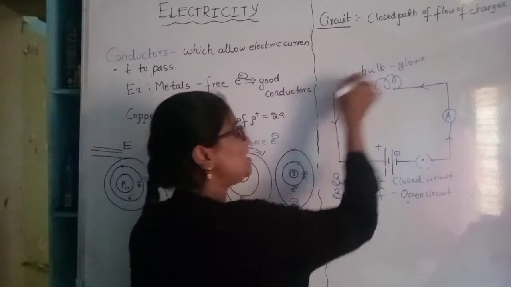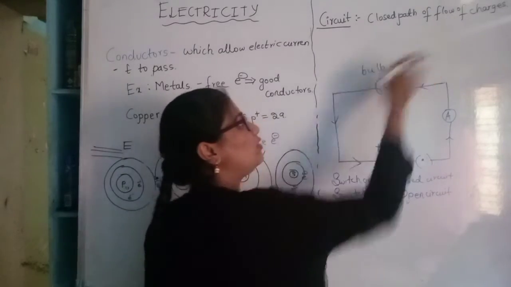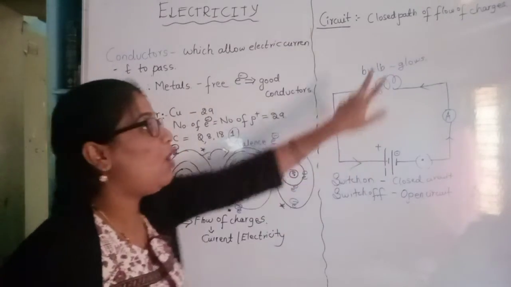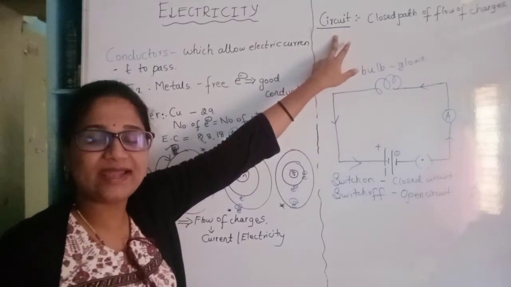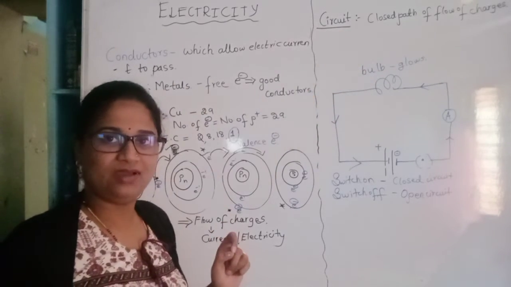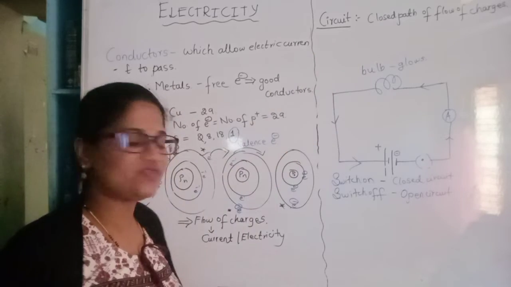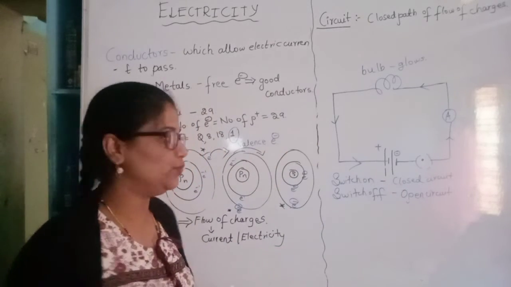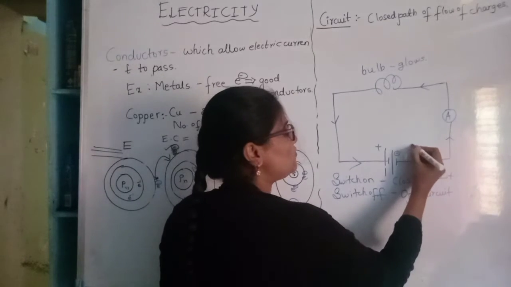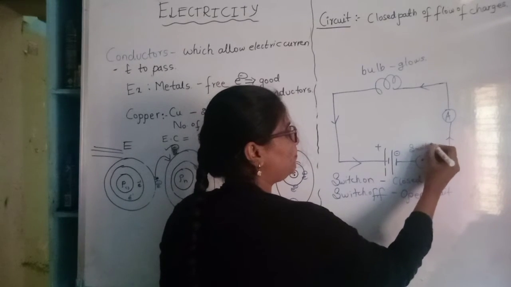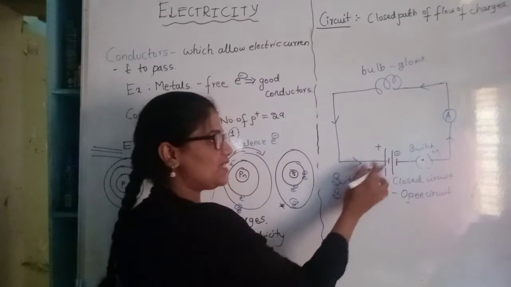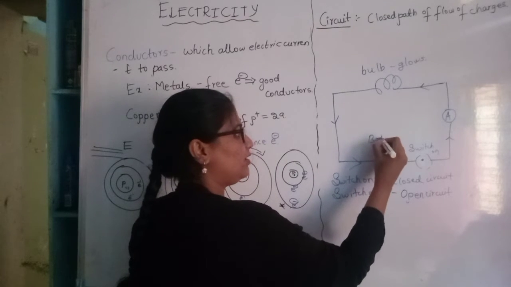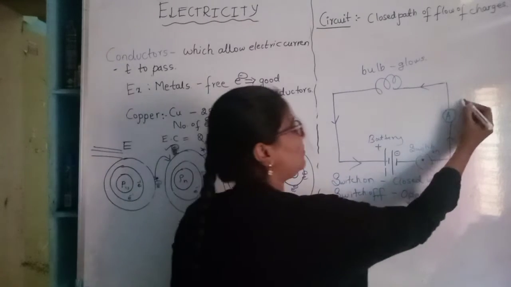So this closed path of flow of charges is called a circuit. This is the definition of a circuit, and this is a closed circuit and an open circuit. This is a representation of switch on. And this is a battery. This is an ammeter.